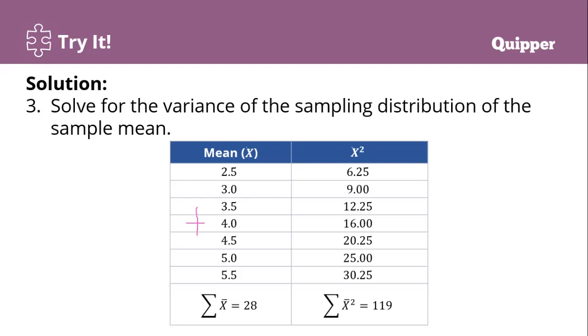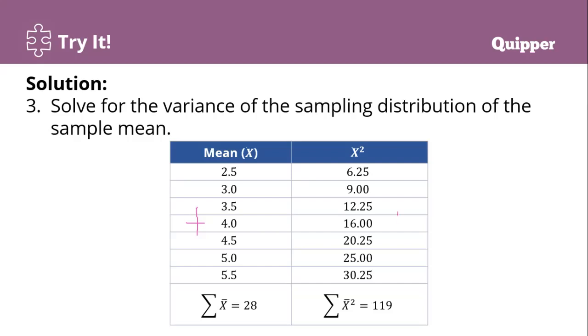Now, sunod mao ang x squared. Again, ang mean gi-times kaduha. 2.5 times 2.5, 6.25. 3.0 times 3.0, 9.00. 3.5 times 3.5, 12.25. 4.0 times 4.0, 16.00. 4.5 times 4.5, 20.25. 5.0 times 5.0, 25.00. 5.5 times 5.5, 30.25.